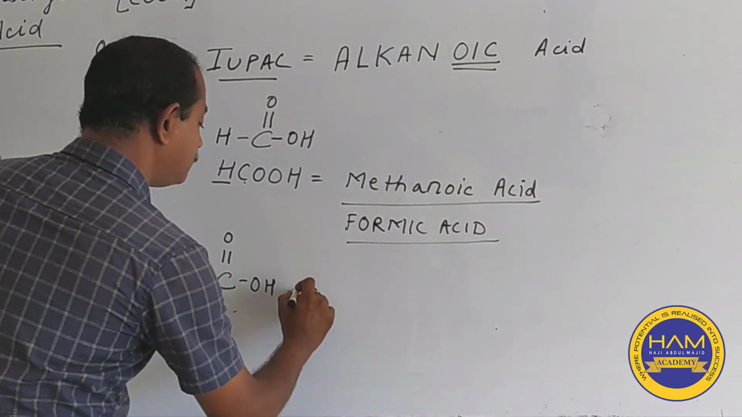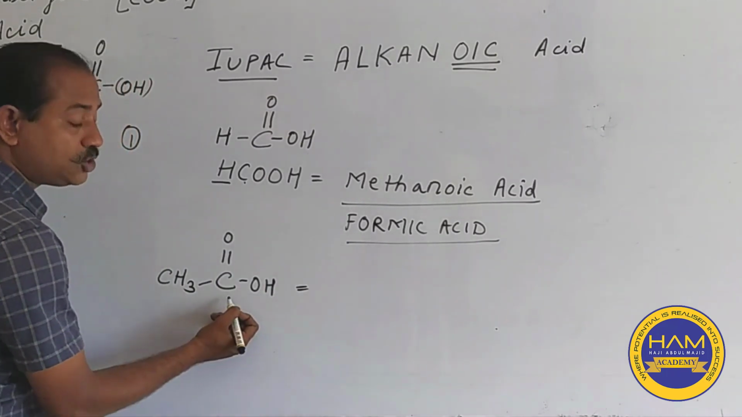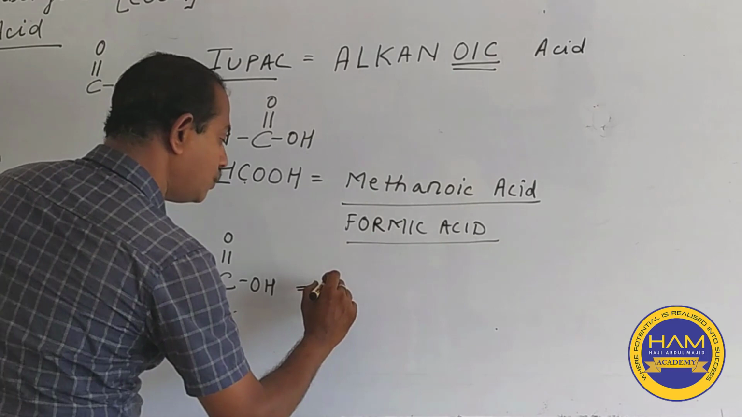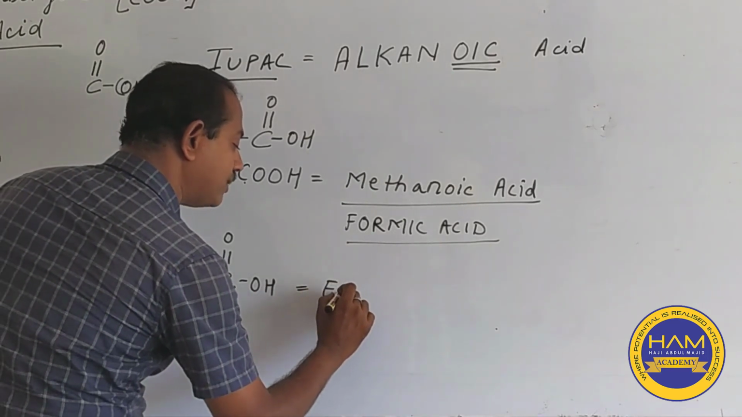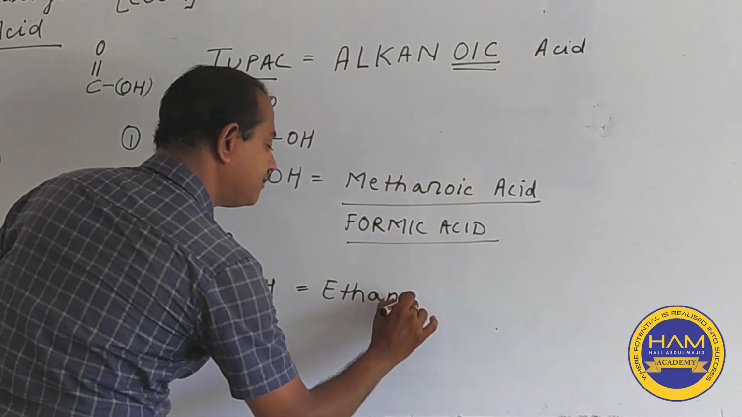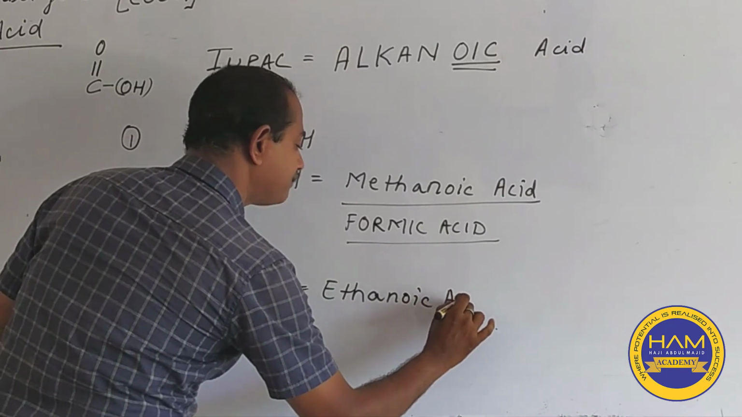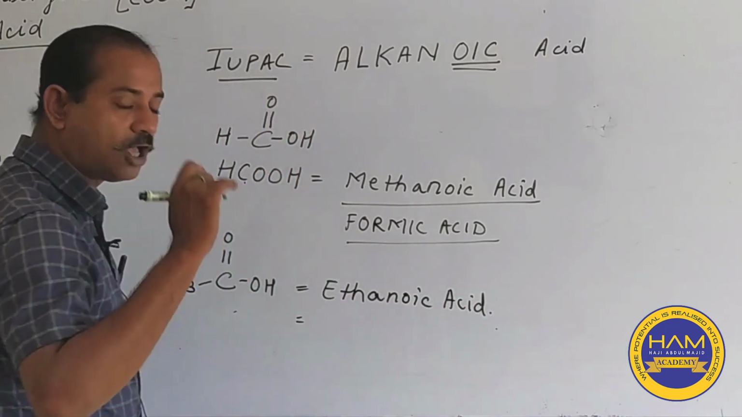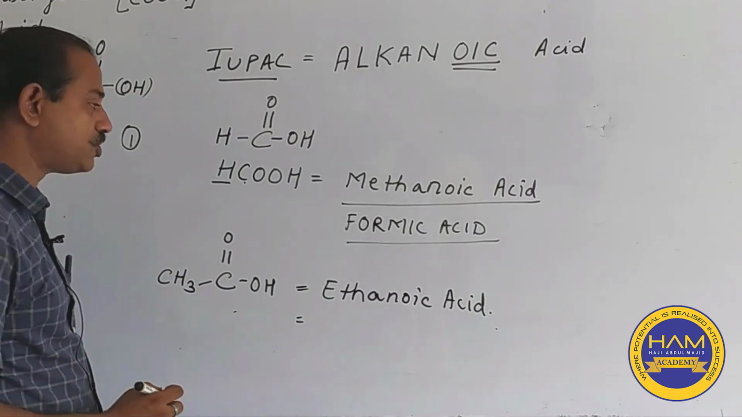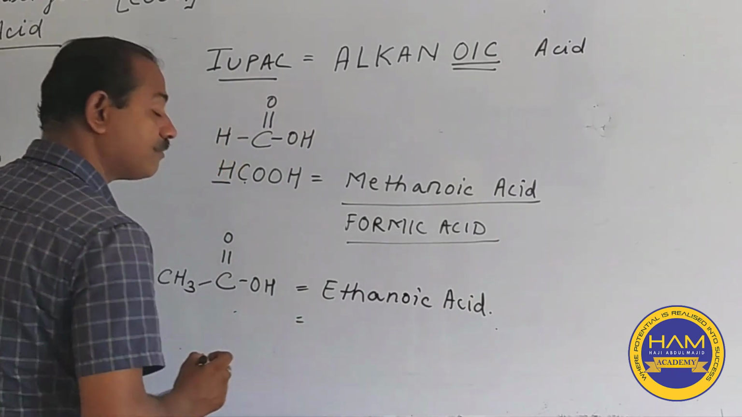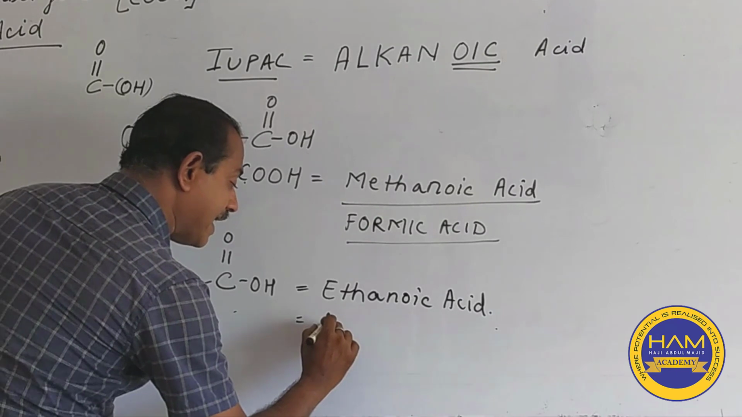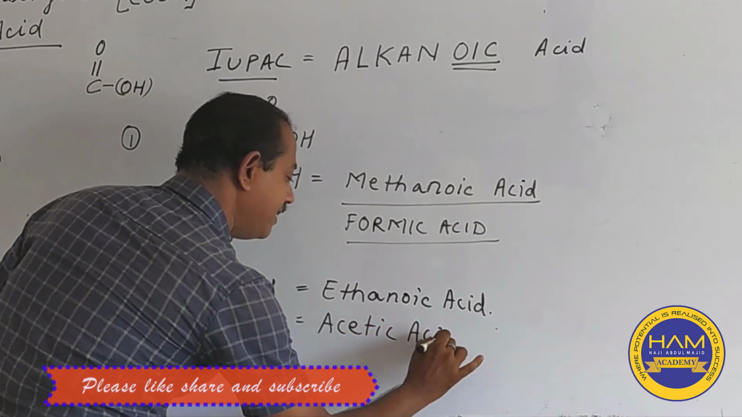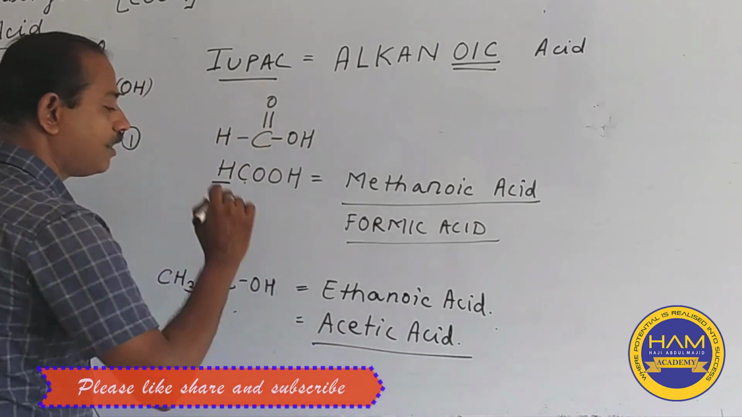Now we come down to the naming. Since we are having two carbons over here, this forms the ethane group. So the IUPAC name is ethanoic acid. Ethanoic acid also has one common name, since it has been used since ages. This is known as, yes, what? Acetic acid.